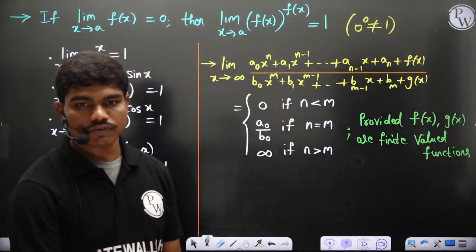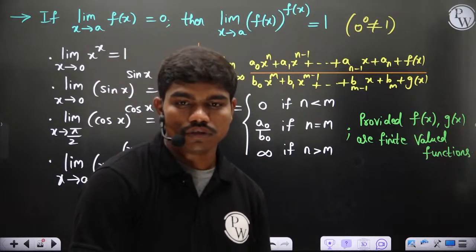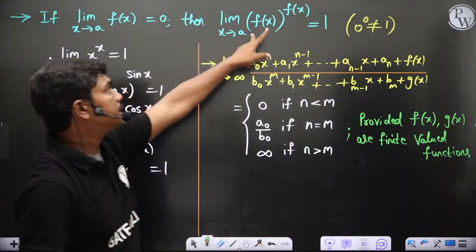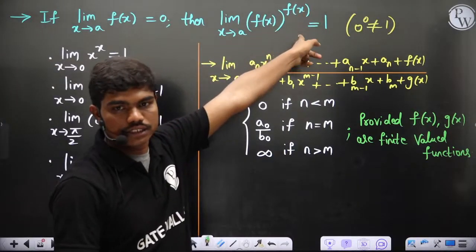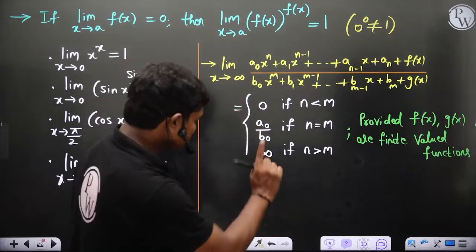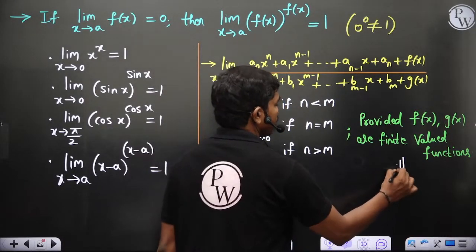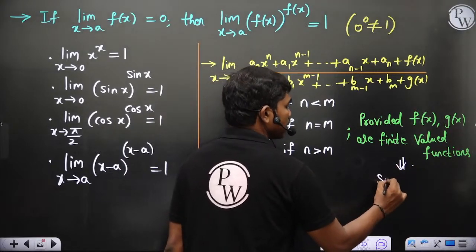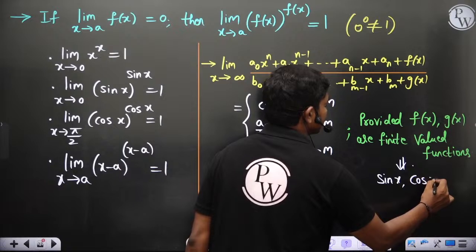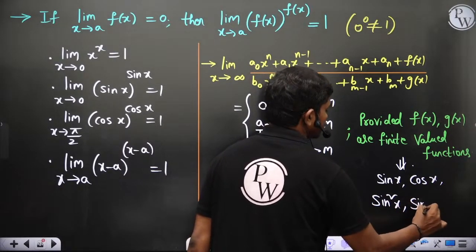What's the meaning of finite valued functions? If x tends to 0, f of x power g of x is equal to the same thing. So basically when the function matches, then in such case this is 1. Now, finite valued functions mean you can see sin x, cos x, maybe sin square x, sin 2x, cos 4x, whatever.